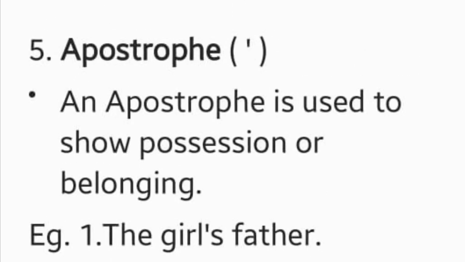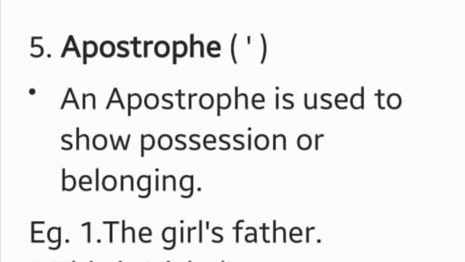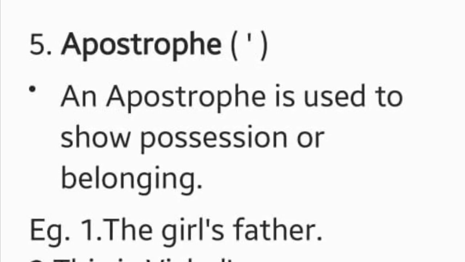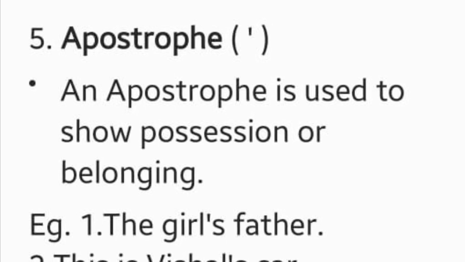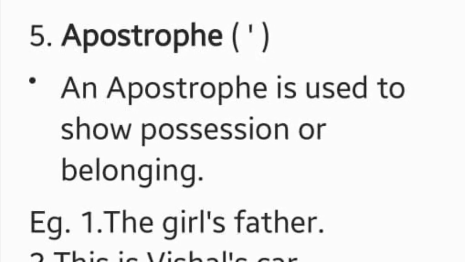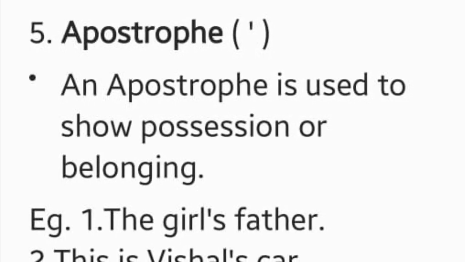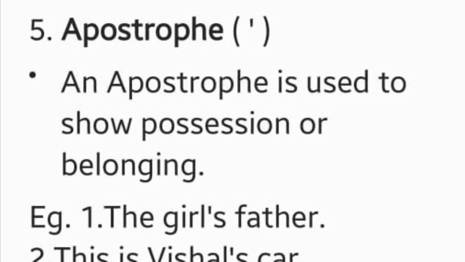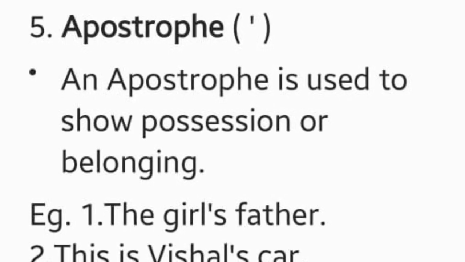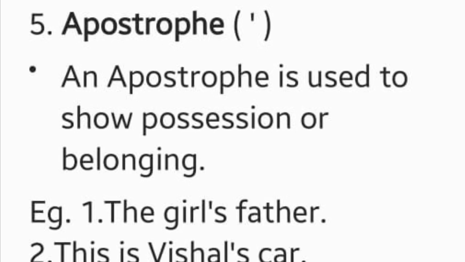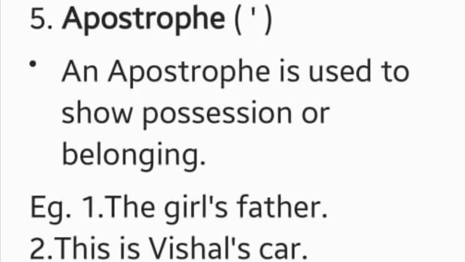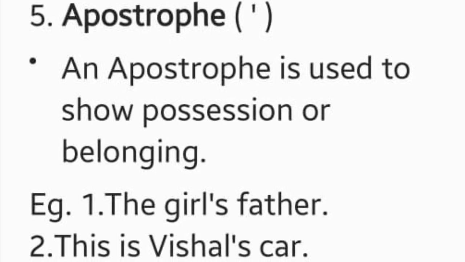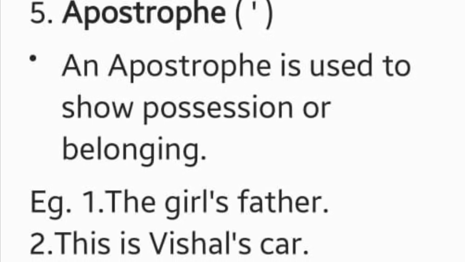So students, number 5th which we have is apostrophe, and you can clearly see the symbol in the brackets. So when do we use apostrophe? An apostrophe is used to show possession or belonging. So what does it mean? Students, it means that whenever you want to show that something belongs to you, it means that you are the owner of that thing, so you use apostrophe in that case. Let's see the examples.